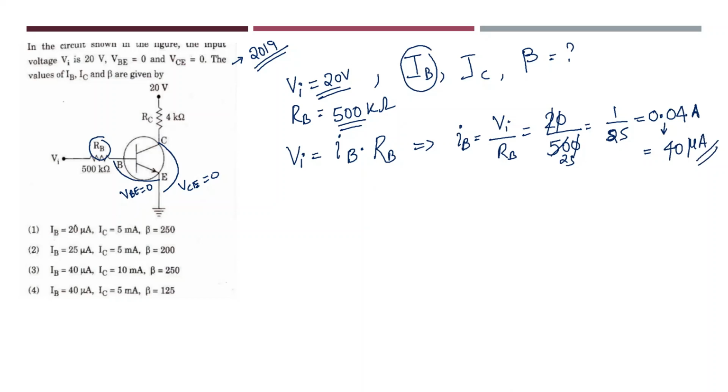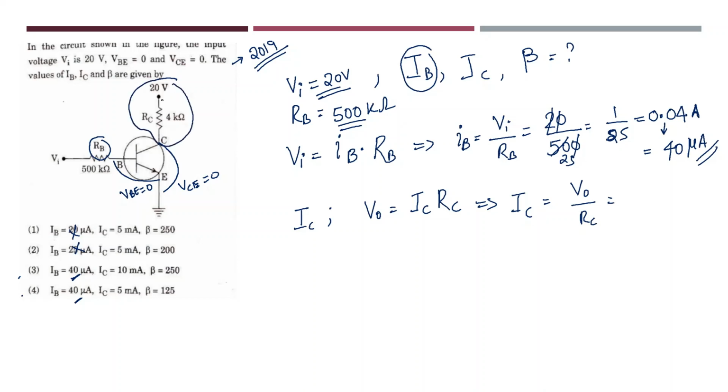So here this option is wrong. This option is wrong. So our answer could be this one or this one. Either it could be the third option or the fourth option. Let us see the next one, IC. I can write output voltage is equal to collector current into collector resistance. From this I can write IC is equal to V0 by RC. Now what is the output voltage here? How much is the output voltage? 20. What is the collector resistance? This is nothing but 4 kilo ohms.